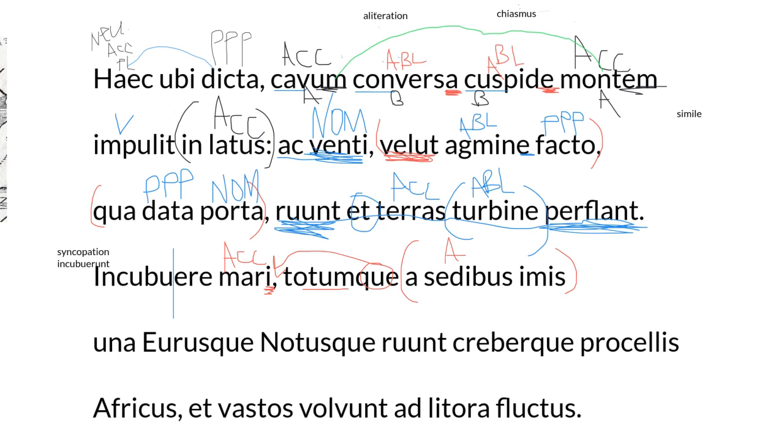So we're going to come back to that in a minute because that's just our fluff. Una is an adverb, and usually you see una and you think one, but used in this form as an adverb, it means together. And then we're going to list out a bunch of names. Got Eurus, Notus, and Africus, and these are all names actually of winds.